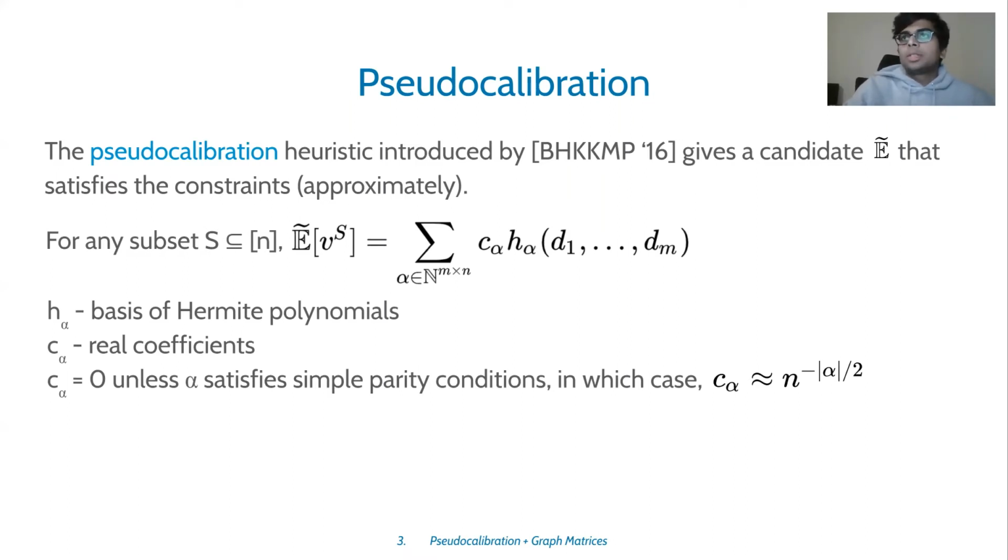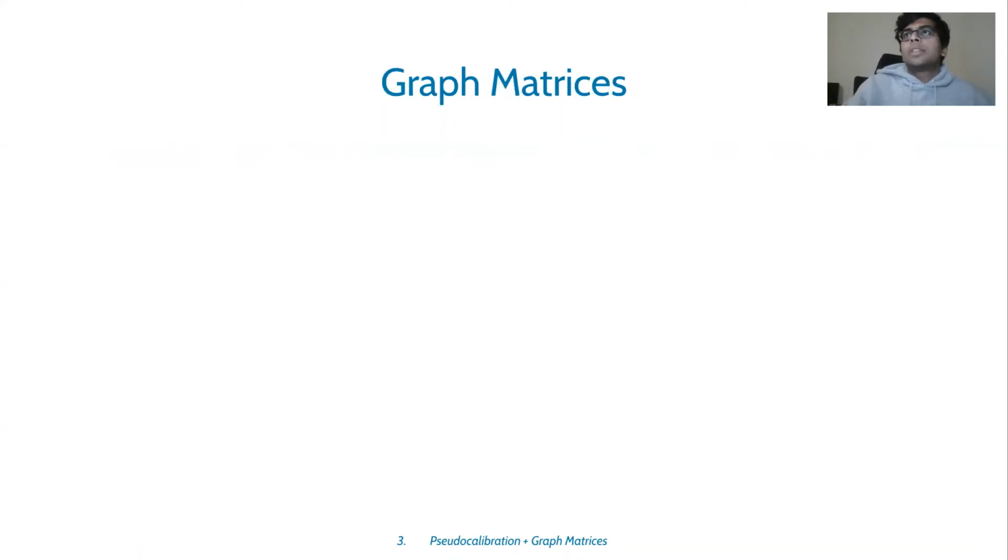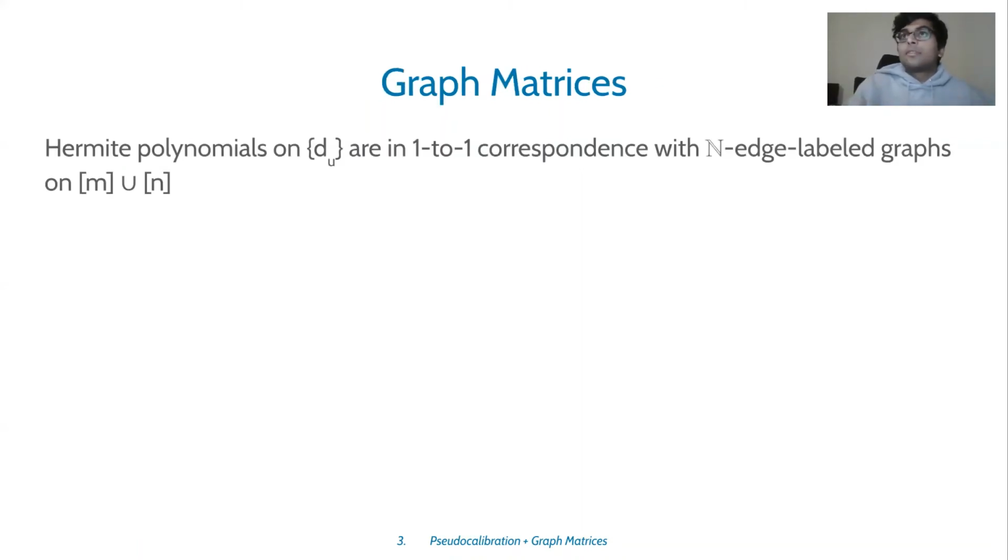So in our setting, c alpha is non-zero if and only if it satisfies some nice structural parity conditions, and in those cases, c alpha is approximately n raised to minus size of alpha over 2. By virtue of this pseudo-calibration heuristic, this pseudo-expectation operator approximately satisfies all the constraints. So the main difficulty boils down to checking if the moment matrix is positive semi-definite. For this, we use the idea of graph matrices.